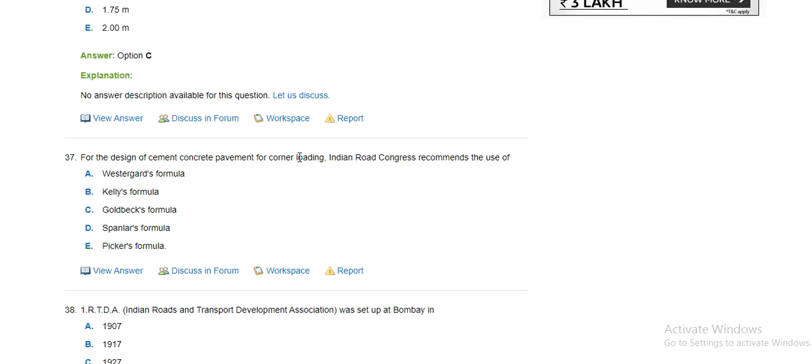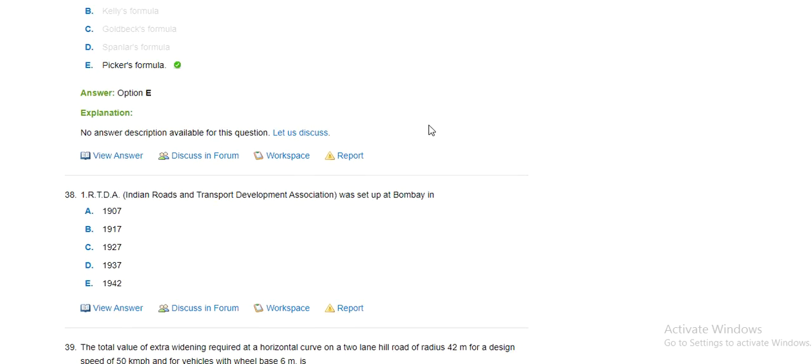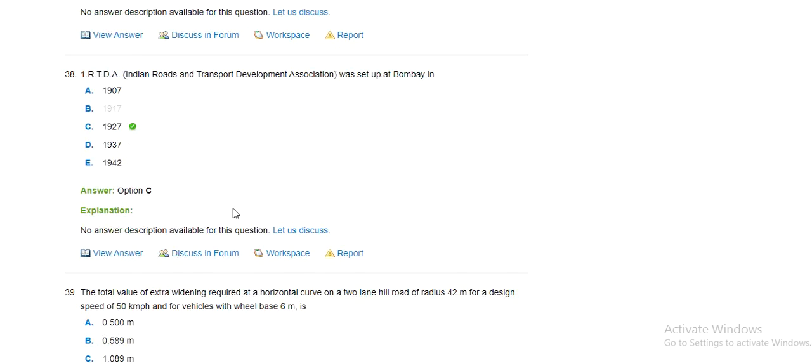For a design of cement concrete pavement of corner loading, Indian Road Congress recommends the use of Westergaard formula, Kelly's formula, Goldbeck's formula, Spengler formula, Picket's formula. Indian Road Development Association was set up in Bombay in the year 1927.